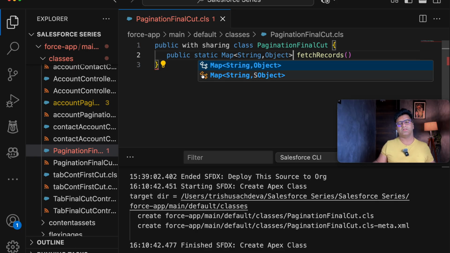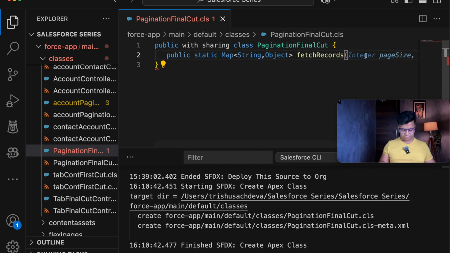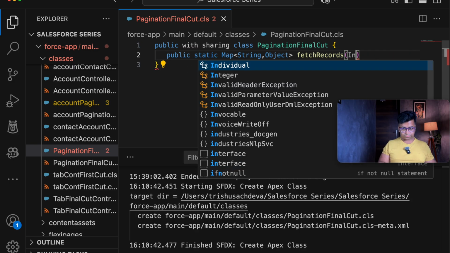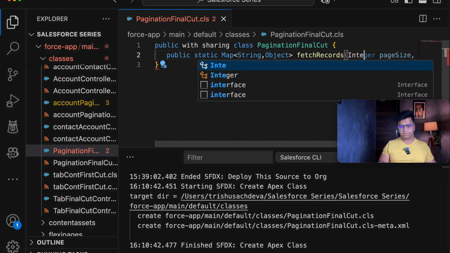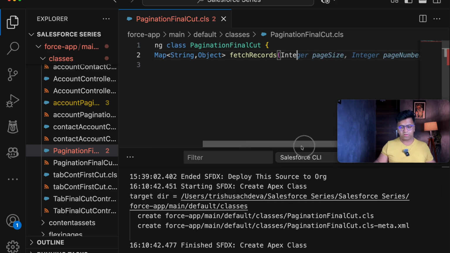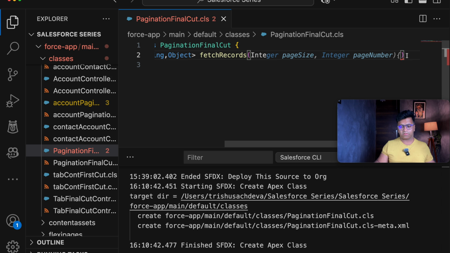For example, if you are receiving the total page size, then the total page size will be my string, and the total records will go in the second part of the map. That's why we have taken this, and here we will be taking Integer pageSize.